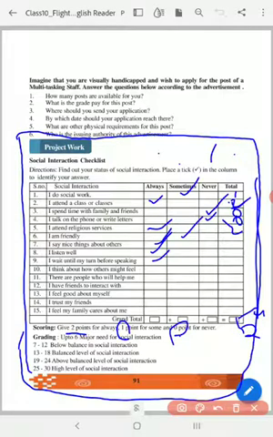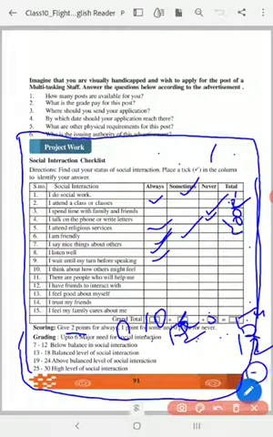Now here I'm going to give the total for never, only 0. And then sometimes, I got 2 sometimes, and therefore 1 plus 1, 2 points. And then how many always did I get? 1, 2, 3, 4, 5 always, and therefore 2 points each, so 10. Now I have to count these and put it here. So 10 plus 2 is 12. As you add here it should come to 12, and as you add here it should come to 12.